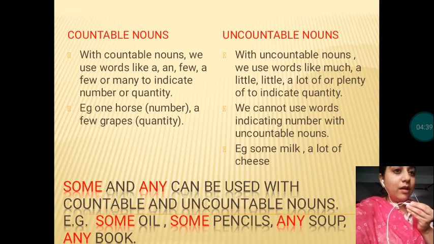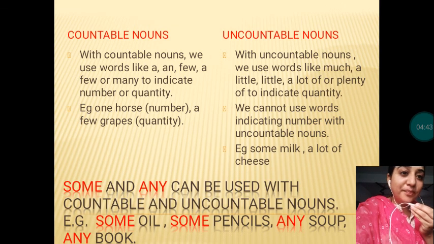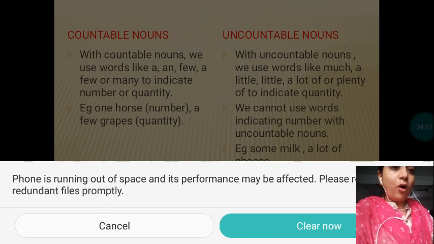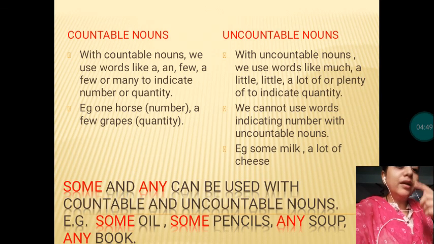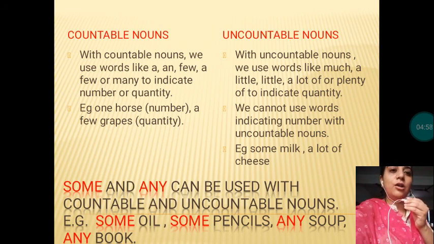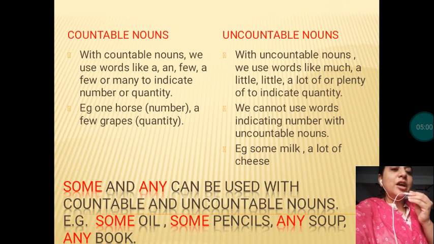Uncountable nouns. With uncountable nouns, we use words like much, a little, a lot of, or plenty of to indicate quantity. We cannot use words indicating numbers with uncountable nouns. Example, some milk, a lot of cheese. So we cannot use a number. What do we have to use? Few, little, much,